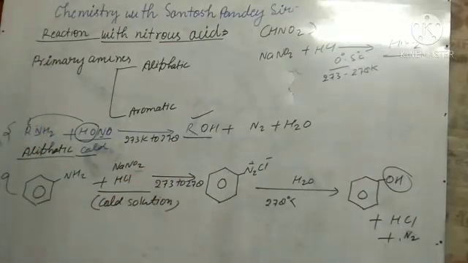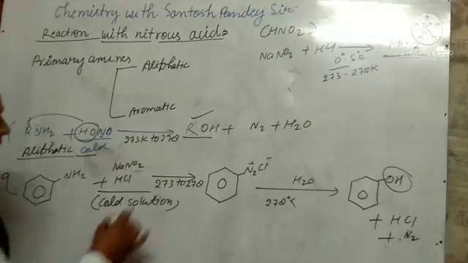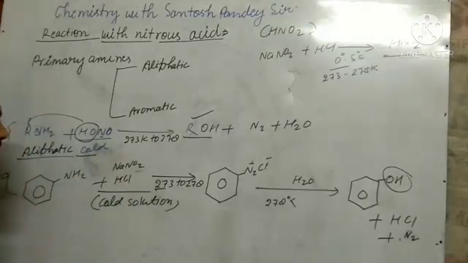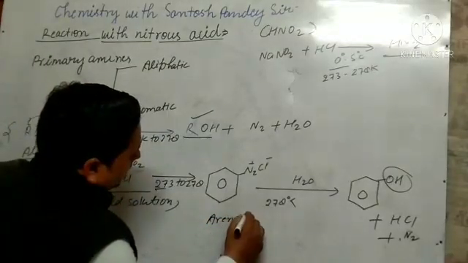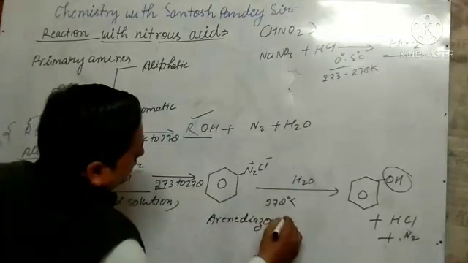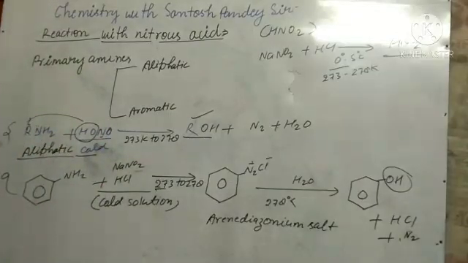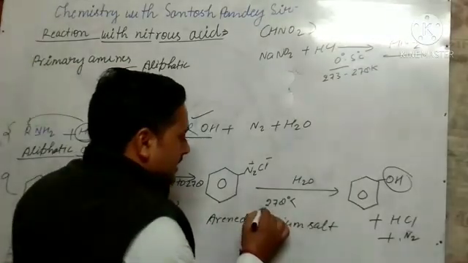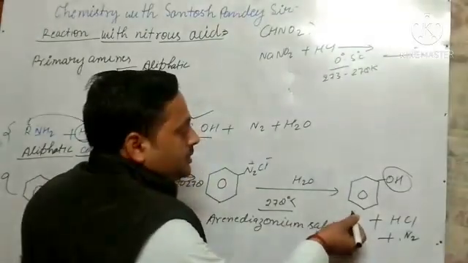When aromatic primary amines react with nitrous acid, meaning NaNO2 and HCl, at 273 to 278, it forms arene diazonium salt. Okay, diazonium salt. And further, if I am heating above 278 Kelvin, it decomposes to alcohol.